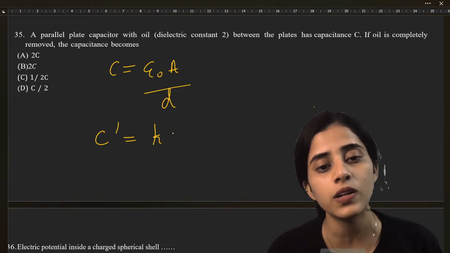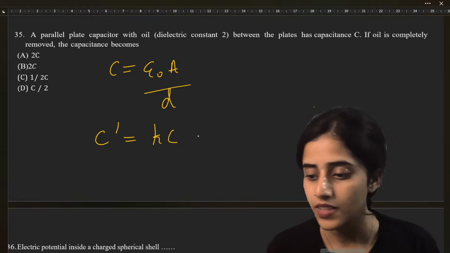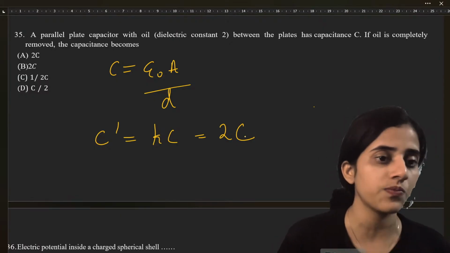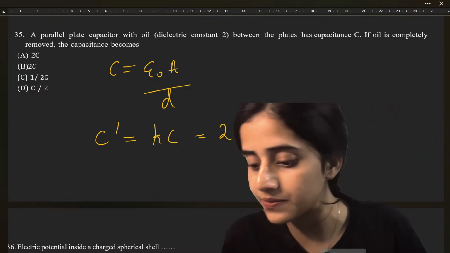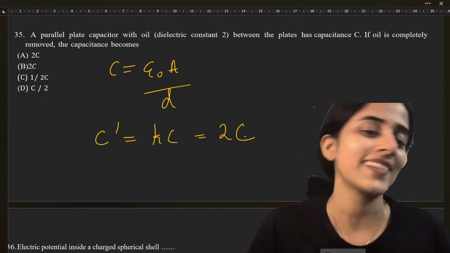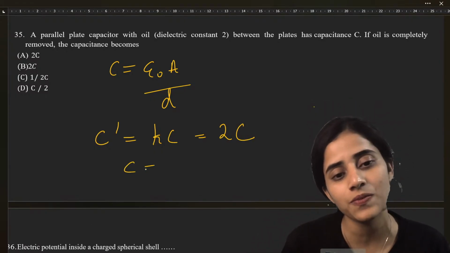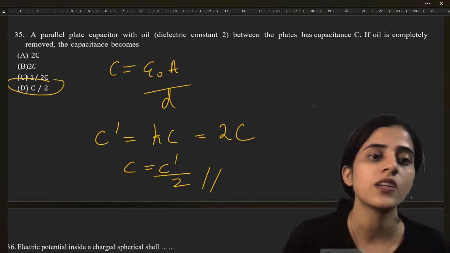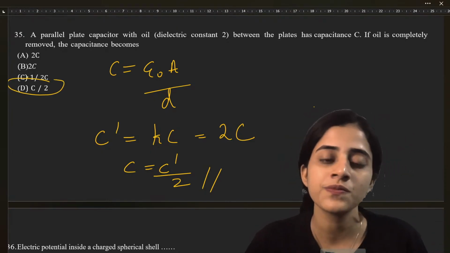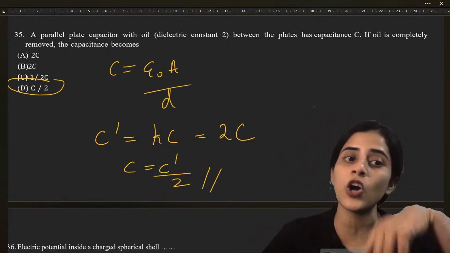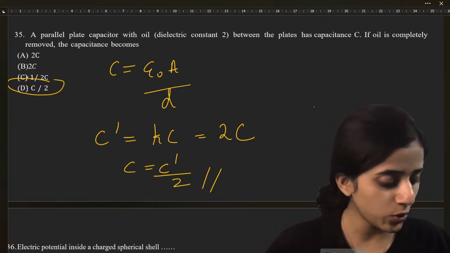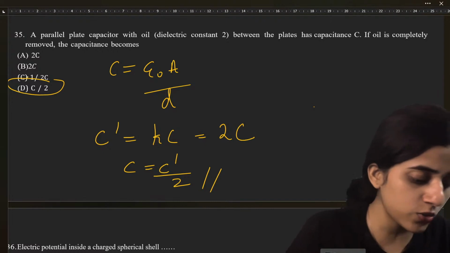C bar will be equal to K times C. So, if the dielectric constant is 2, won't it be 2 times C? So C would be C bar by 2, which is D. Because the question is, if the oil is completely removed, then what is the capacitance. Superb. You're all super smart.